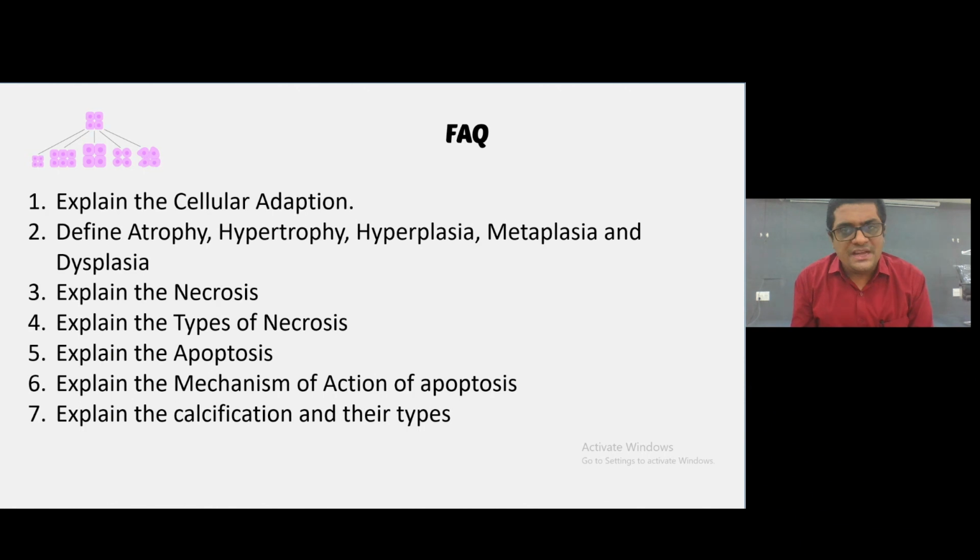Okay. These are some frequently asked questions. Explain the cellular adaptation. Define atrophy, hypertrophy, hyperplasia, metaplasia and dysplasia. Explain the necrosis. Explain the types of necrosis. Explain the apoptosis and mechanism of apoptosis, and explain the types of calcification and define the calcification.